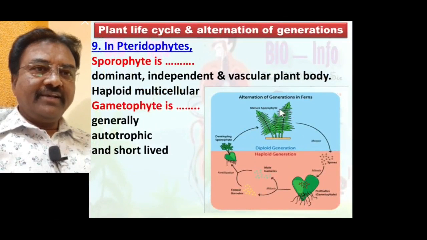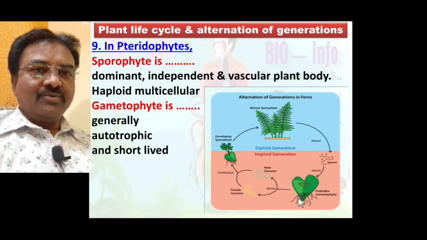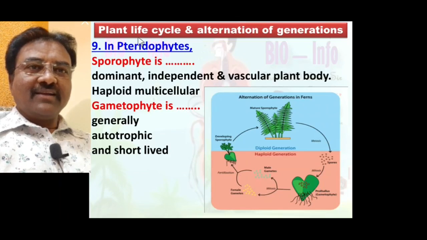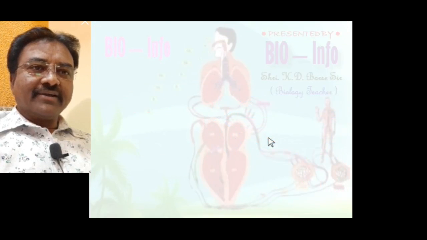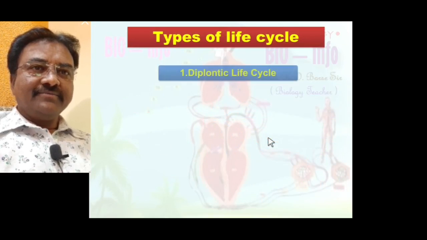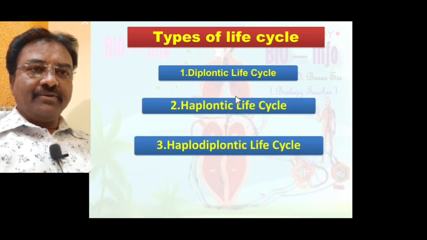So sporophyte is dominant, independent and a vascular plant body, multicellular. Gametophyte is autotrophic and short-lived. So here the difference between sporophyte of pteridophyta and gametophyte of pteridophyta is clearly seen. Up to this we discussed plant life cycle and alternation of generation. Now we learn types of life cycle. Plant life cycle consists of diplontic life cycle, haplontic life cycle and haplo-diplontic life cycle.